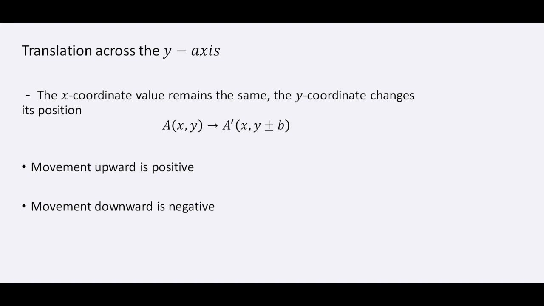We're going to translate across the y-axis. The x value remains the same, just the y value changes. When we move upward toward the positive y-axis, we call it a positive translation. And when we move downwards, it's a negative translation.